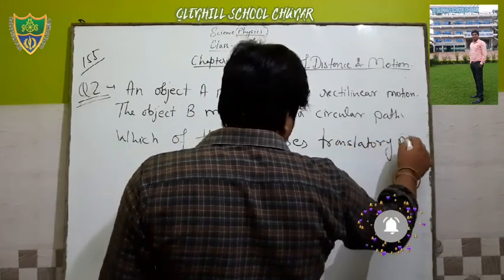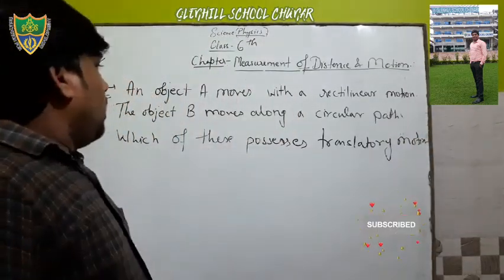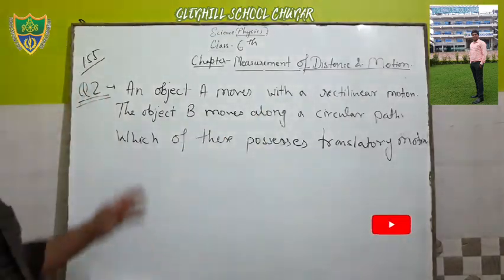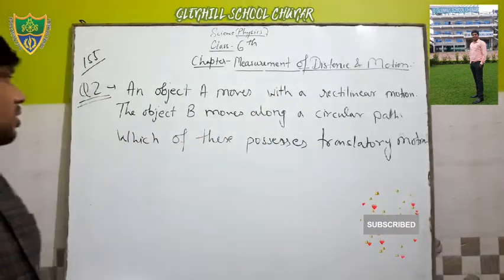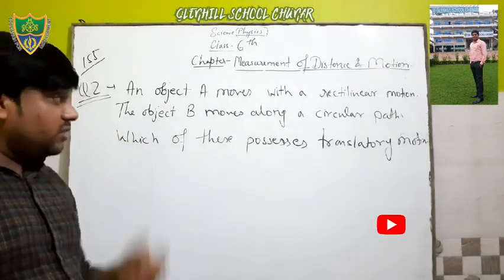An object A moves with a rectilinear motion. The object B moves along a circular path. Which of these possesses translatory motion?